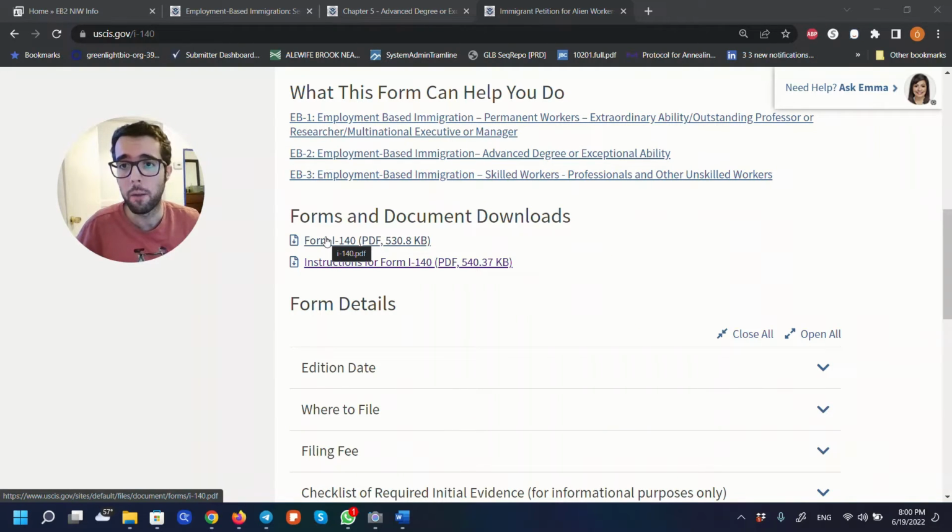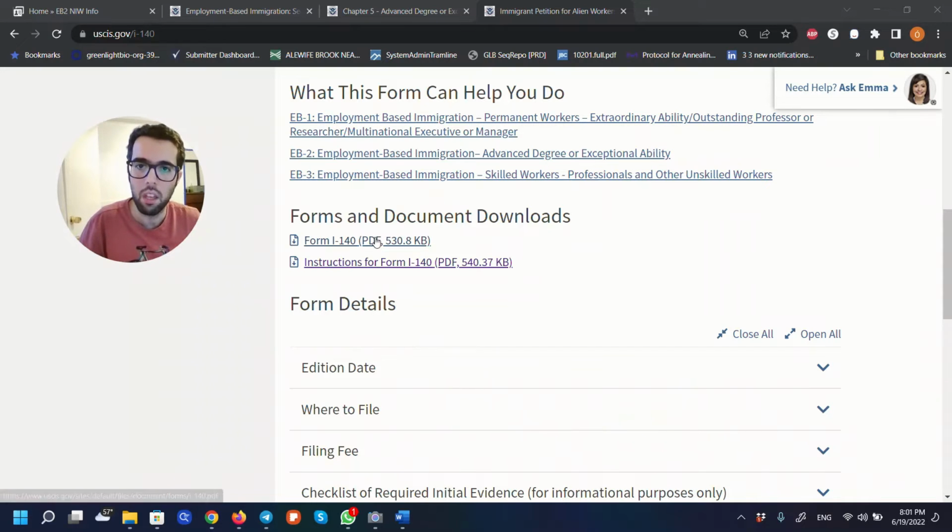This is really important. For example, if you are downloading someone else's application, in my case, I'll show you later how to get my own application. That's really nice. You can see how they did it. You can see how they filled out the form, but never use their forms, because they may have filed the application a few years ago, like I did. And the USCIS periodically releases a new version of the forms. And more importantly, they will reject your application if you don't have the most updated form.